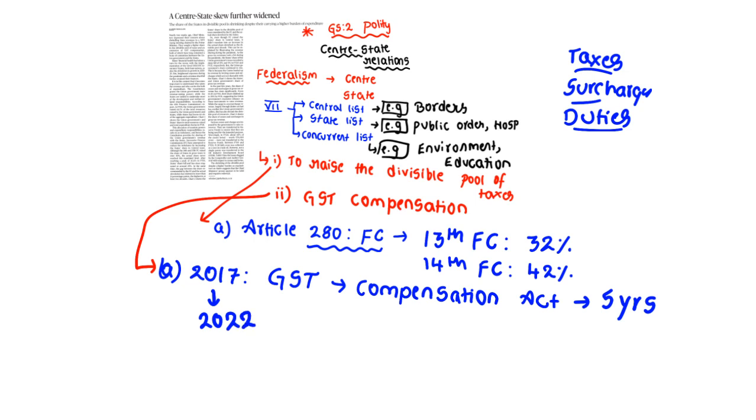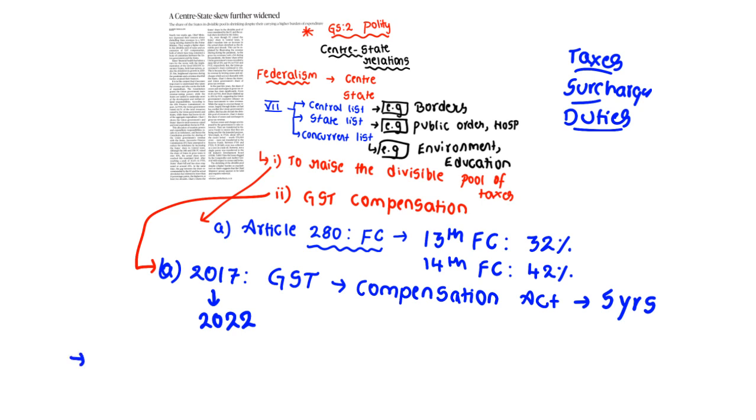But state governments are asking to extend this GST compensation for another 5 years. What could be the reason? Because of COVID-19, we provided a lot of our revenues and potential to the nation, and we don't have enough money. We provided all our resources during the health needs of corona time. Clear? So this is the reason states are saying that we don't have enough money, and the other reasons are